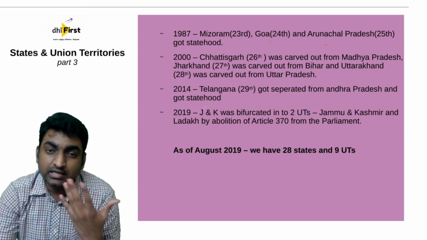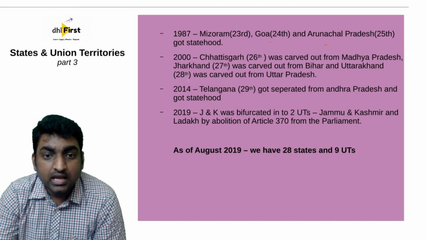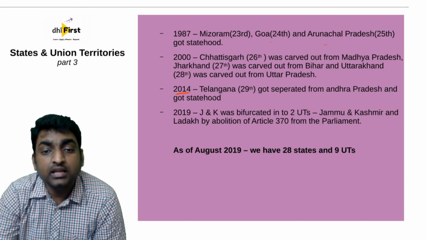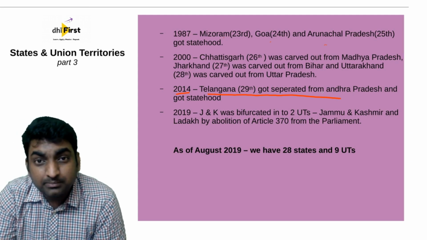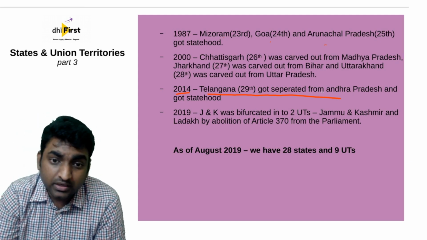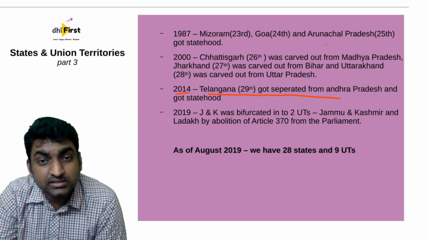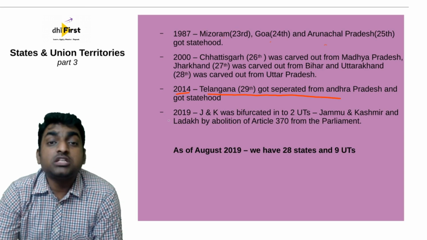Now, Uttaranchal later was renamed as Uttarakhand. So this happened in 2000, and there were around 28 states by then. And in 2014, Telangana got separated from Andhra Pradesh and it got its statehood, and that became the 29th state. Okay, and currently in 2019, as we are discussing and trying to learn these things, Jammu and Kashmir was bifurcated.